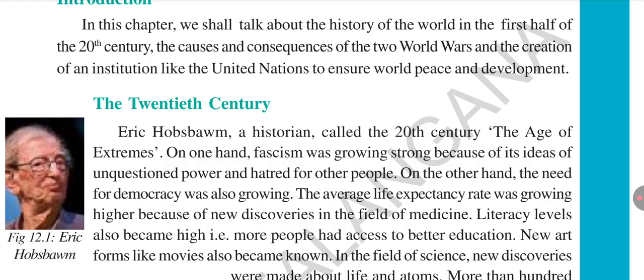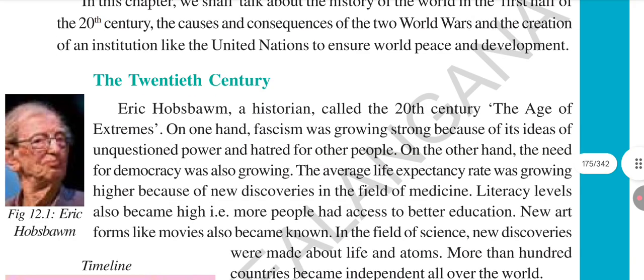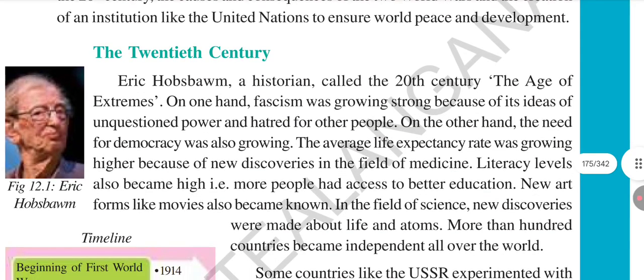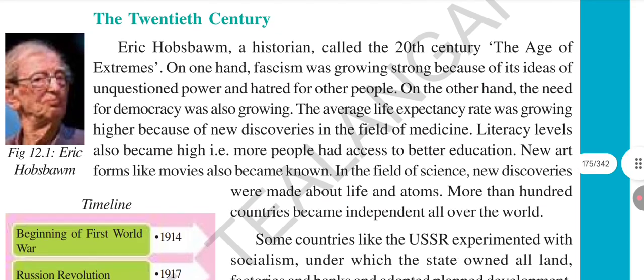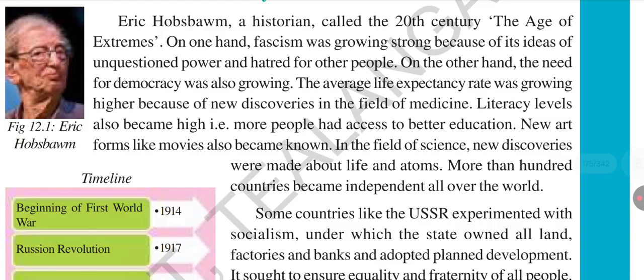Literacy levels also became very high because people had access to better education. New art forms like movies also came in. Movies became known in which century? The 20th century. In the field of science, new discoveries were also made, new discoveries about life and atoms. More than 100 countries got freedom in the 20th century.